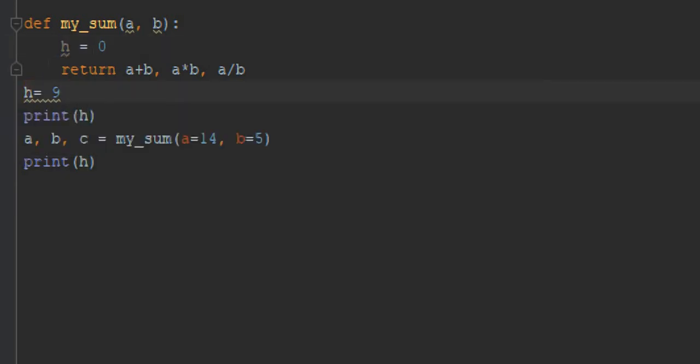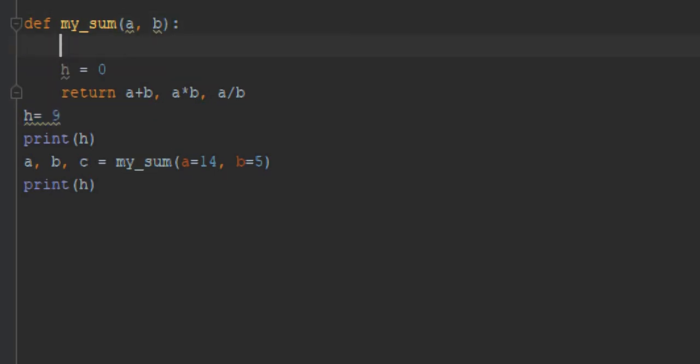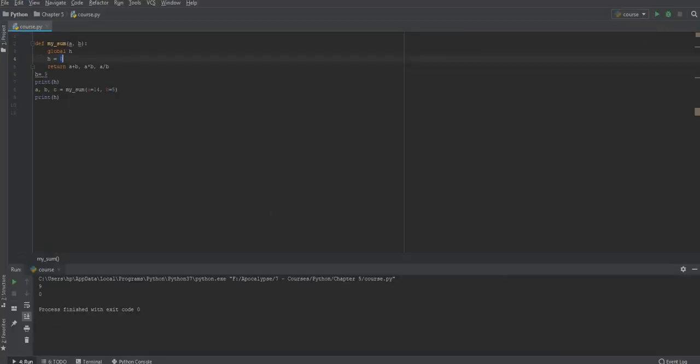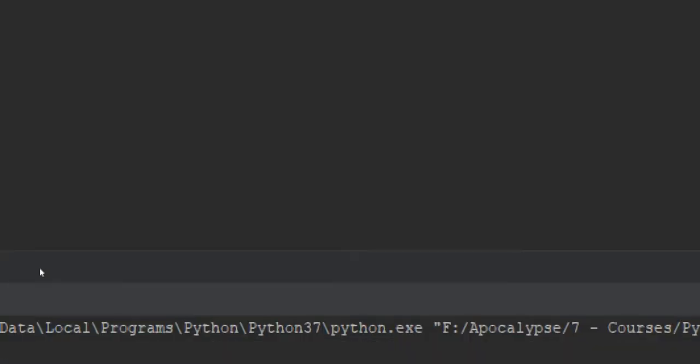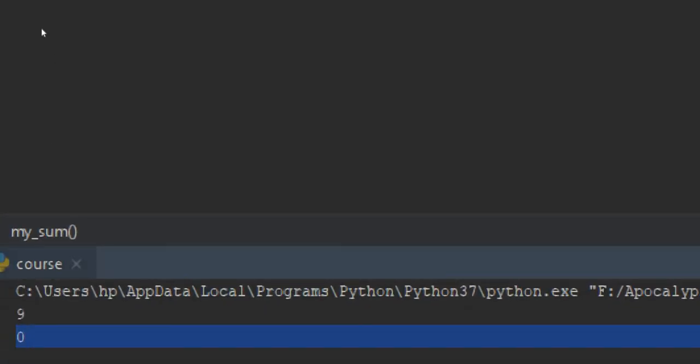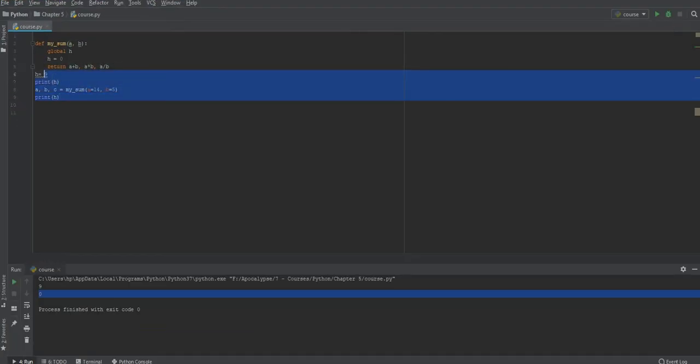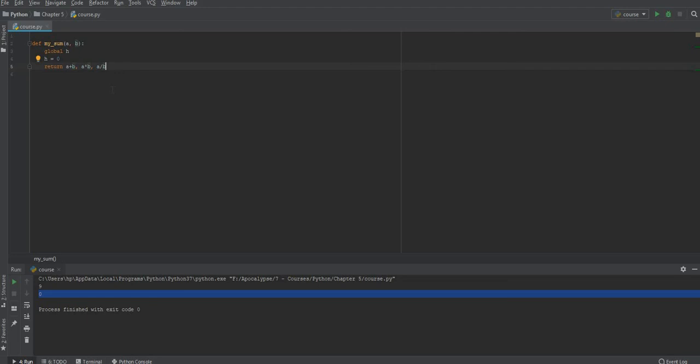So now if I want to change this variable inside this function, I have to specify it. I have to say that this is a global variable. So when I say that, this h will be taken as a global variable, and it will point to this variable and I will change its value, right? So let's see what happened as a result. So now it worked and I have a 0 here, right? So this is all about global and local variables.